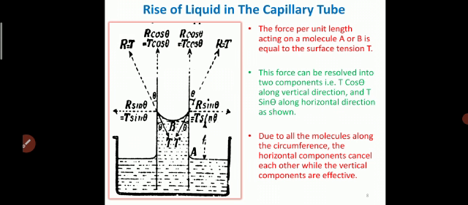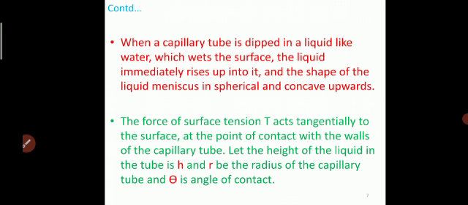Here, the force of surface tension T acts tangentially to the surface at the point of contact with the walls of the capillary tube. Let the height of the liquid in the tube be h, r be the radius of the capillary tube, and theta the angle of contact.